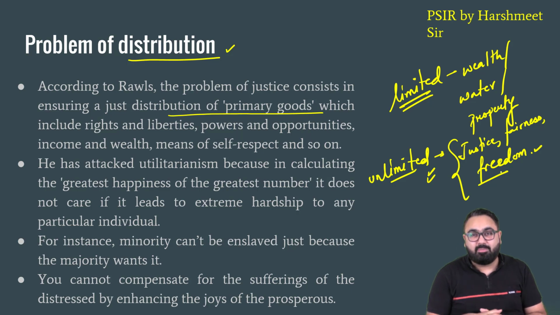Even if the majority of the people are happy, even then you have to take into consideration the view of the minority as well. Because if all your decisions are just based on the concept that the majority of the people should be happy, that maximum number of people should be happy, that means that you will never be able to achieve justice in the society. Let's take an example to understand this.